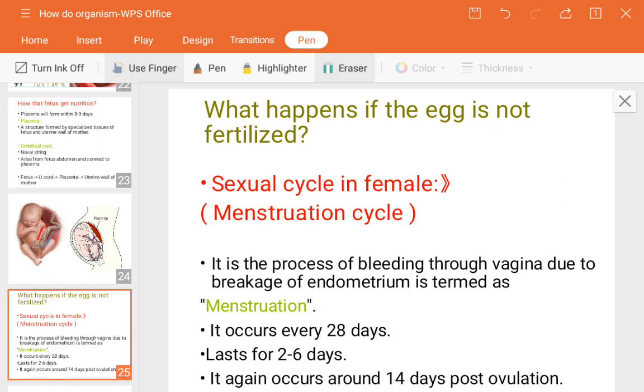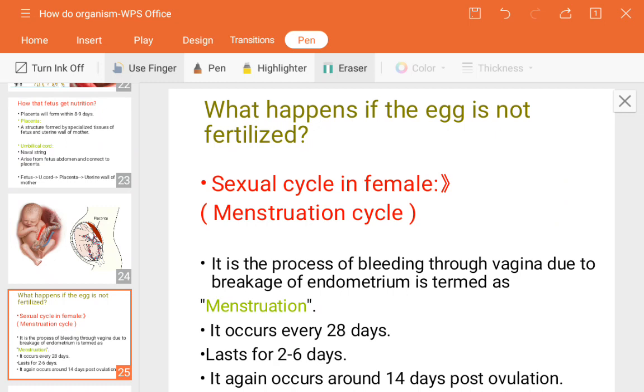See, the monthly bleeding, one word for it is the menstrual cycle. We are going to see it in detail. It happens due to the breakage of the endometrium wall every month. Every month it creates thickness on the uterine wall, and every month, if no fertilization takes place, it breaks down. That's why bleeding takes place.